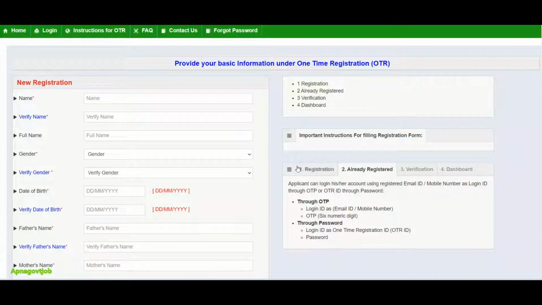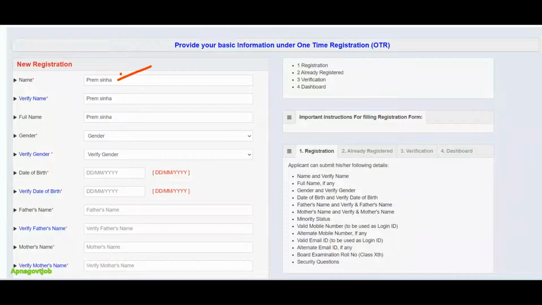First you need to fill your full name, then verify it. A very important thing is that this name should be as per your SSC mark sheet only. The spelling should match your SSC mark sheet. In document verification they will check this. Then again in verify name type the same name, and in full name type the same name.